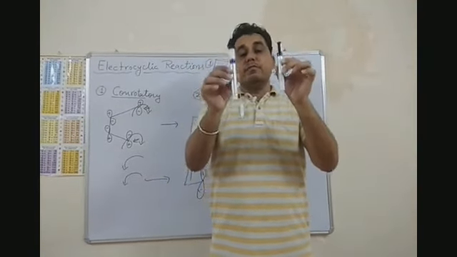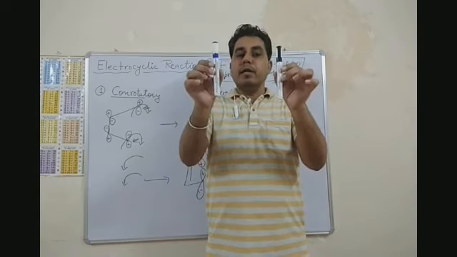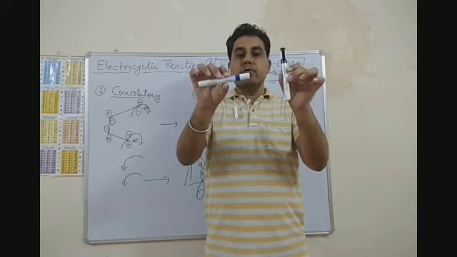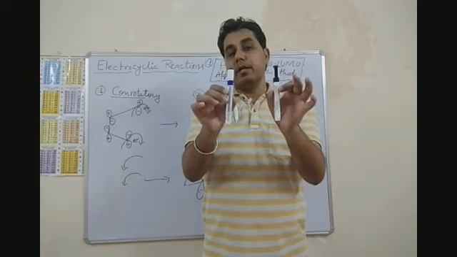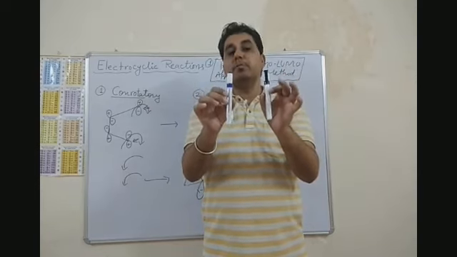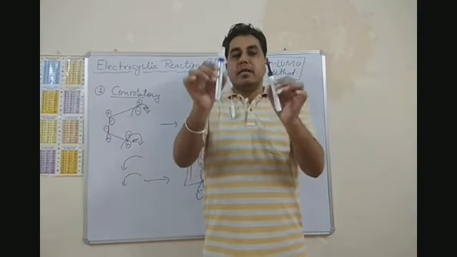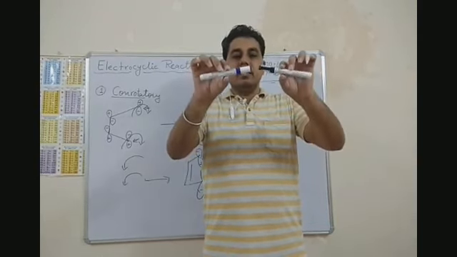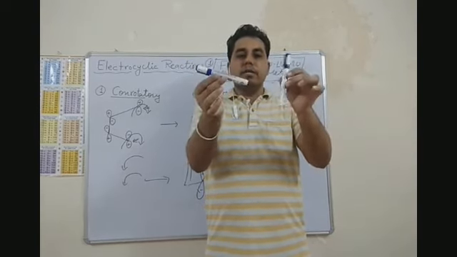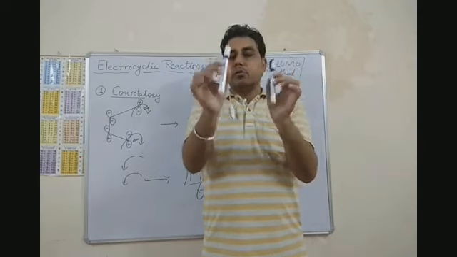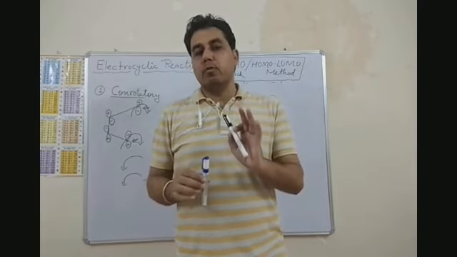Now for the making of a sigma bond, you have to rotate one orbital in anti-clockwise direction and another orbital in clockwise direction, right? So the rotation of the orbitals will always be in opposite directions to each other. This is clockwise, this is anti-clockwise. So if one is rotating clockwise, then the other must rotate anti-clockwise.